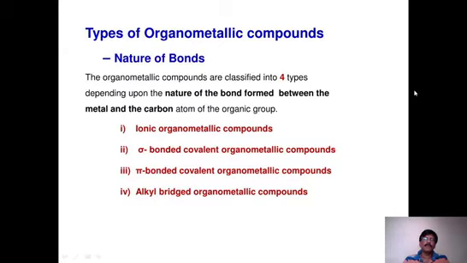There are different types of organometallic compounds, and the classification can be done in different ways. They are ionic in nature, and they also have some covalent nature. Based on the bonding type, there are sigma bonding, pi bonding and bridging type organometallic compounds, and several other categories. But for our syllabus, we restrict ourselves to simple things, like sigma type organometallic compounds and pi bonding organometallic compounds. How can we classify them?